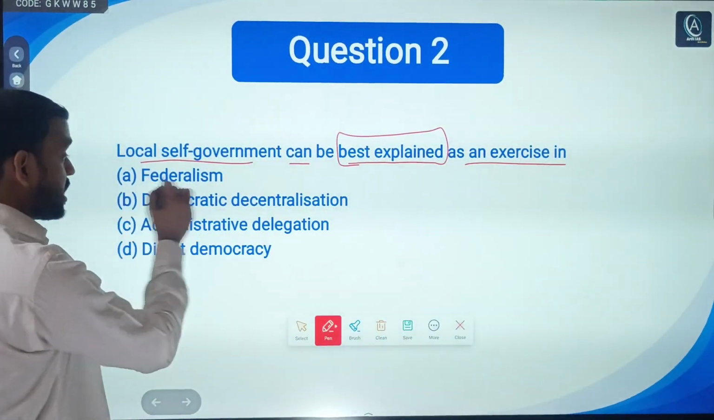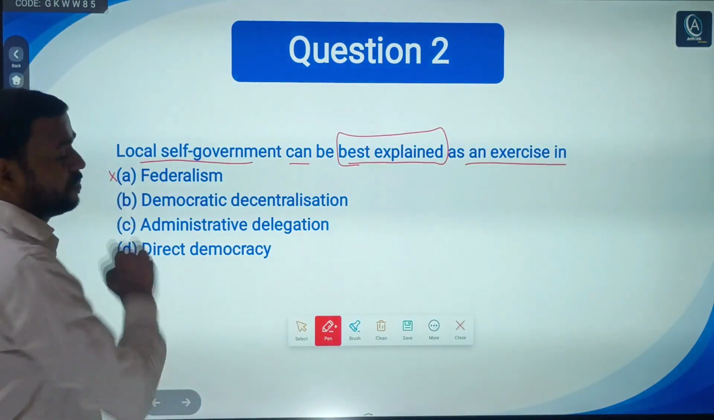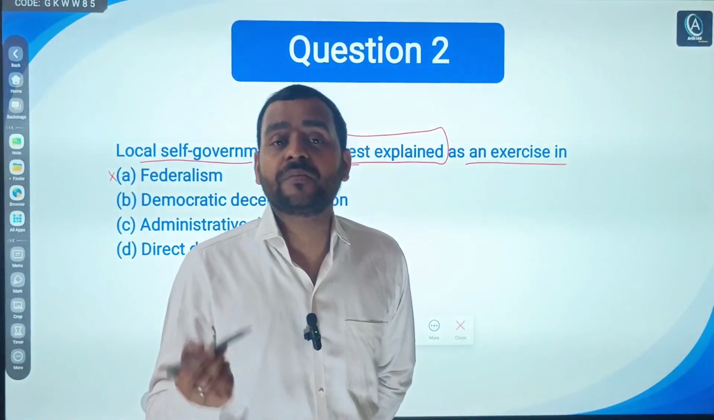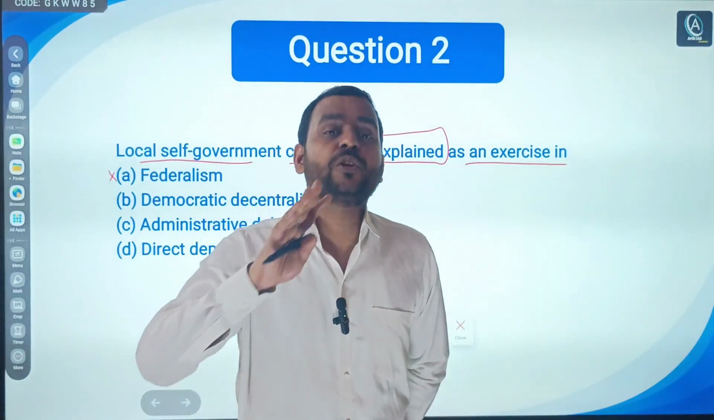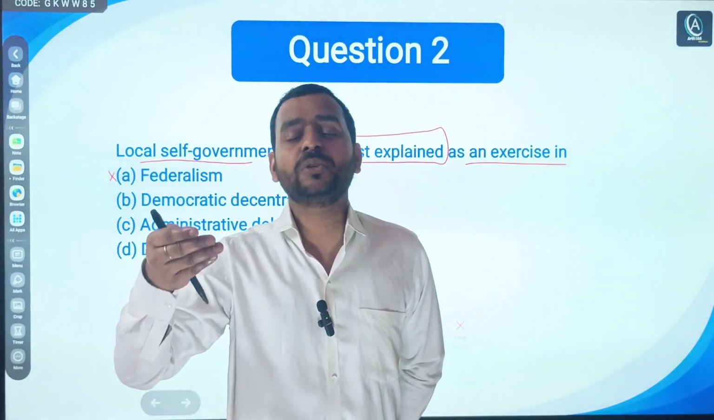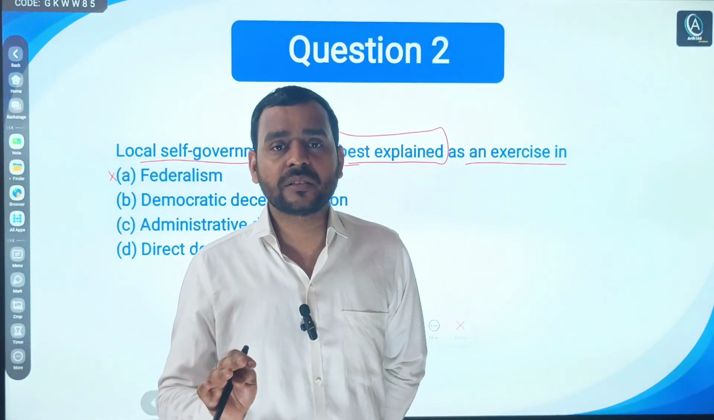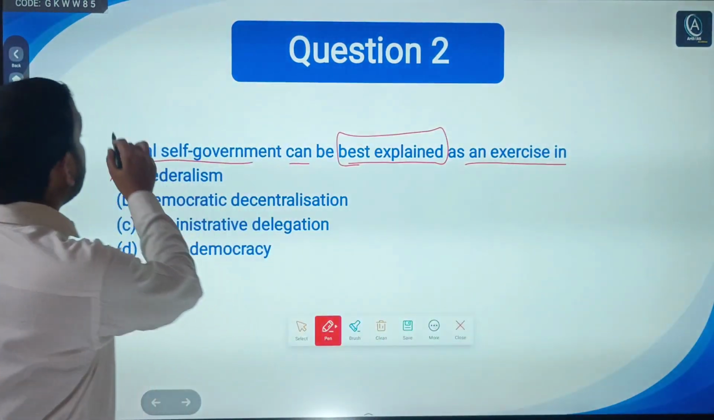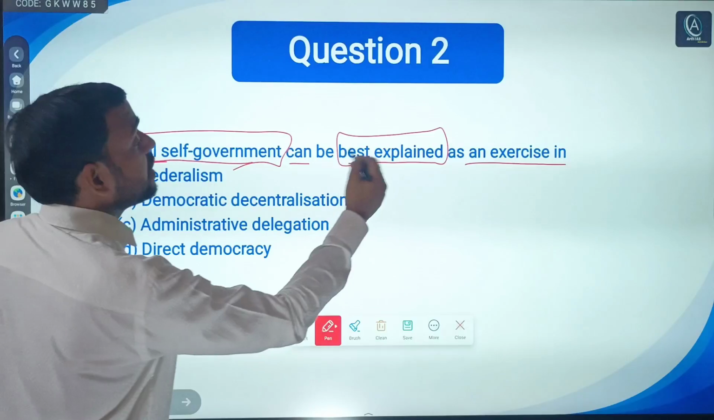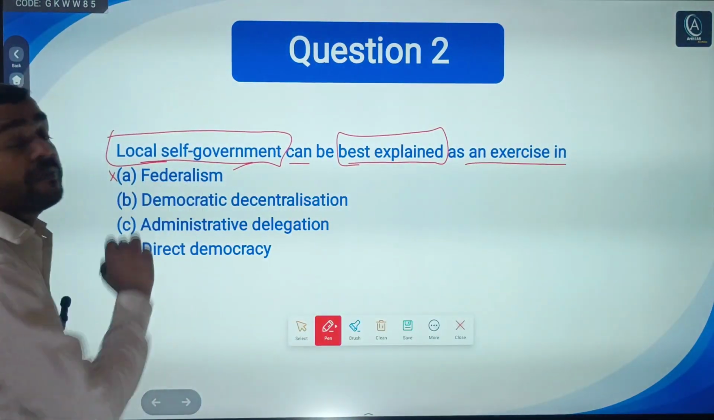So first, federalism, no. What is federalism? Simple. Federalism means division of power between at least 2 levels of government, that is federal or union, and state or provincial. That is the simple meaning of federalism. But local self-government can be best explained not in federalism.